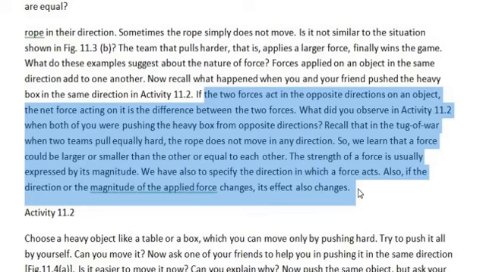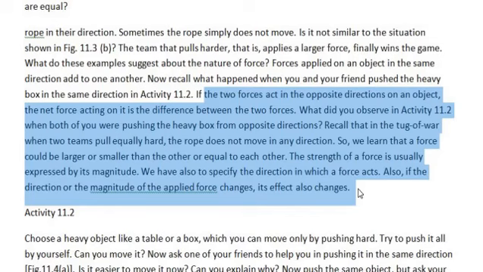Recall that in the tug of war, when two teams pull equally hard, the rope does not move in any direction. So we learned that a force could be larger or smaller than another, or equal to it. The force is usually expressed by its magnitude. So force is measured in some unit and it has some number, a magnitude. It means force can be measured.